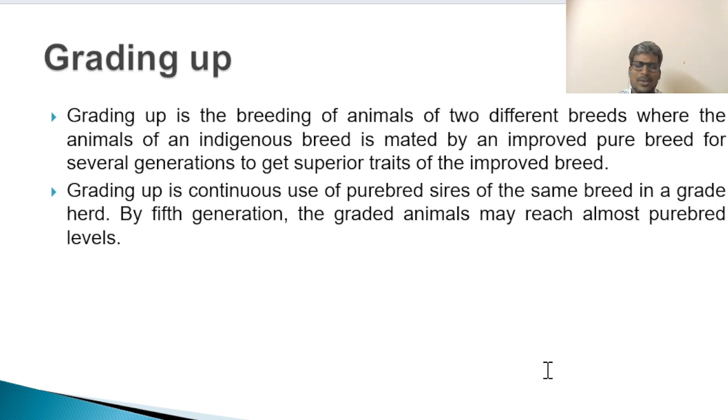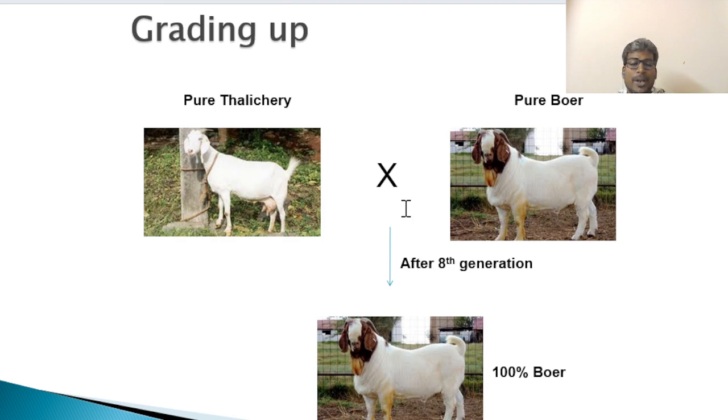Grading up. This is also another method to optimize the genome or optimize the wanted trait either in an indigenous breed or in an exotic breed. But in this technique, we have chosen an indigenous breed and an exotic breed. So with what animal do we prefer this particular grading up optimization? We have taken goat, Talacheri goat and Boer goat. So Talacheri is restricted to Kerala, Boer is restricted to South Africa.